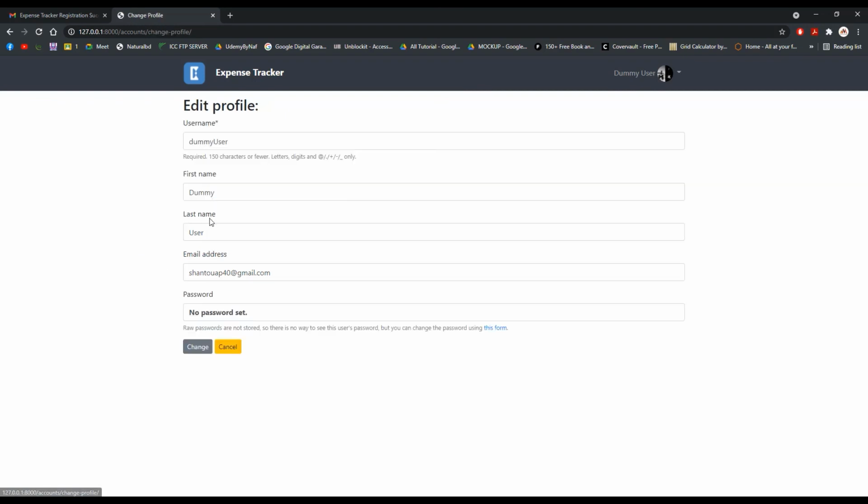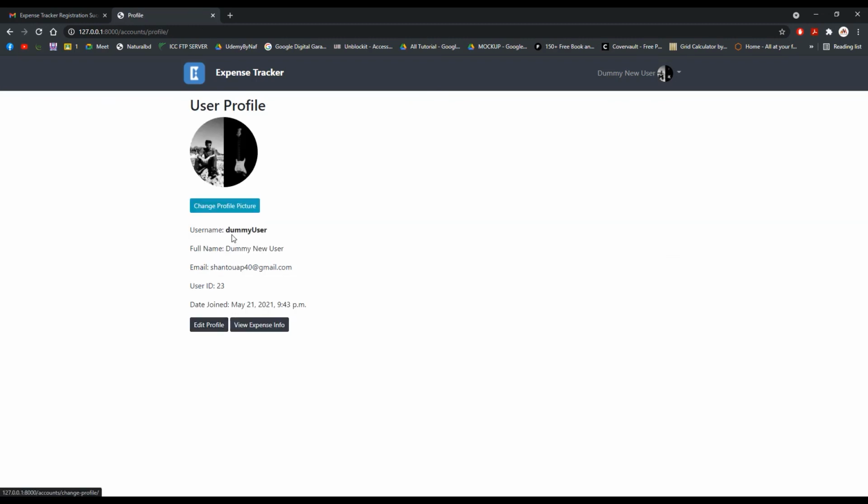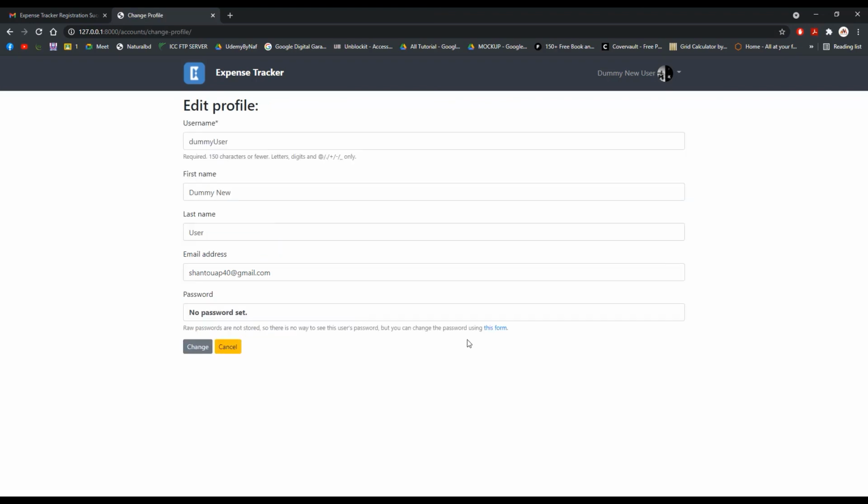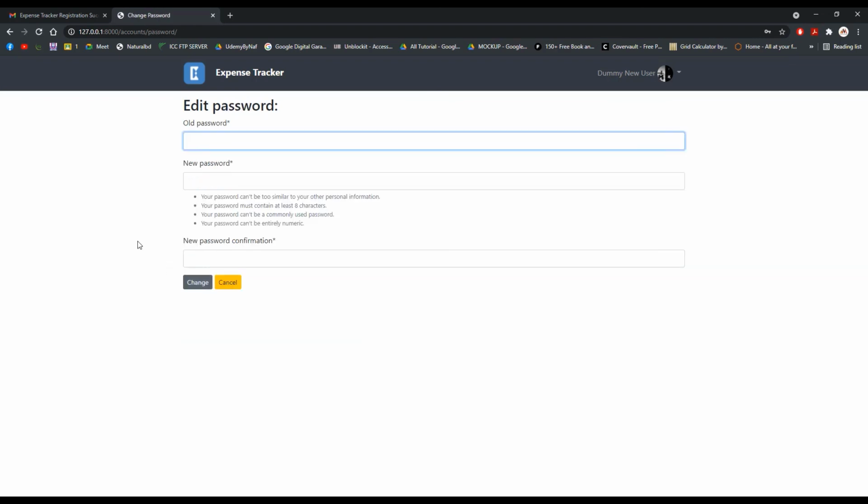You can edit your profile from here, like username or first name or last name. Let's change the first name, dummy. Let's use a new first name and change. Let's see if it changes. Back to profile. Yeah, the name has been changed. You can also edit your password by clicking this form, and you can set a new password for your account.